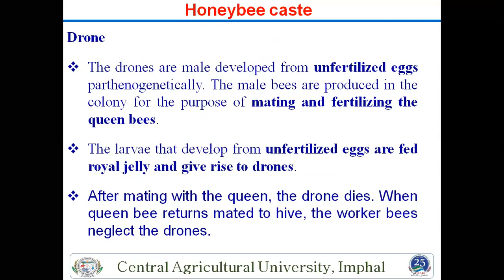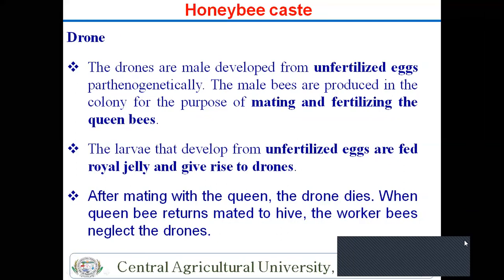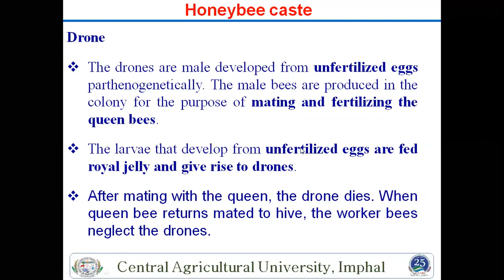Then the next group is the drone. What is the difference on the basis of size? The biggest is the queen, second is the drone, third is the workers. Drones are male, not female. Workers are female but unfertile. But drones are males developed from unfertilized eggs, meaning they are produced parthenogenetically. So this is also important. Without fertilization, they produce the egg or adult. That's why it is known as parthenogenesis.